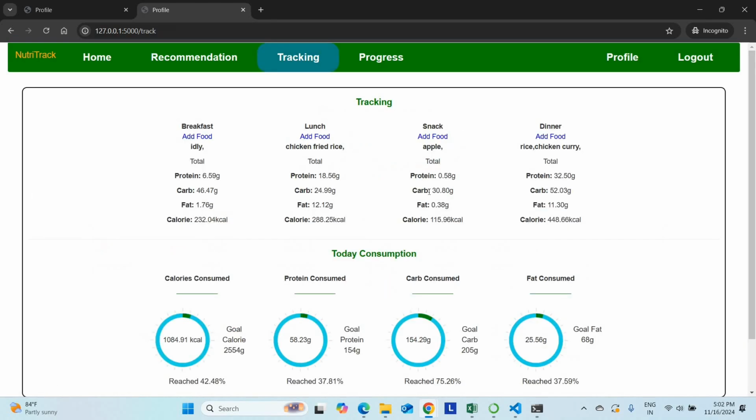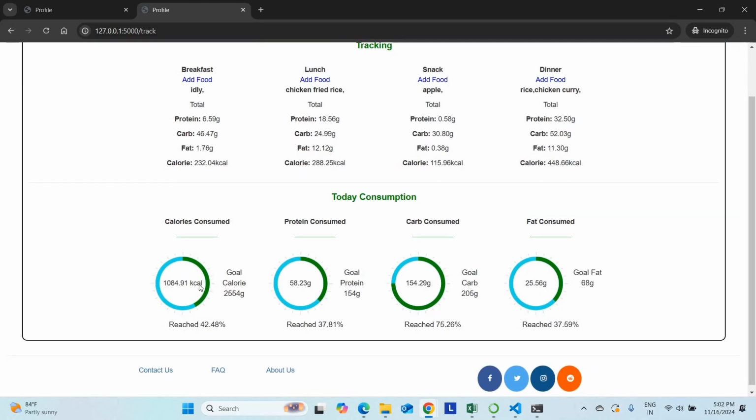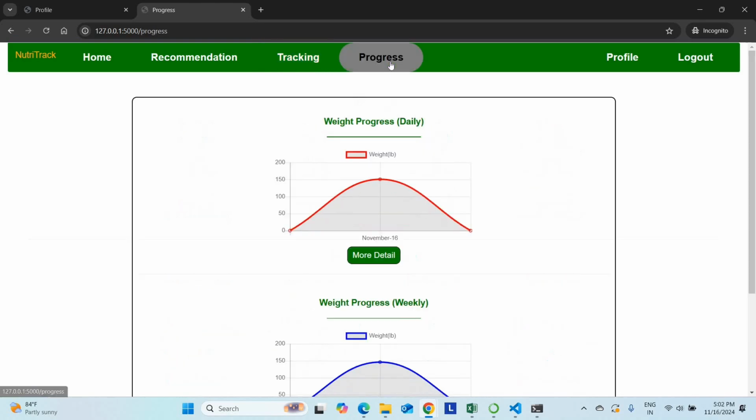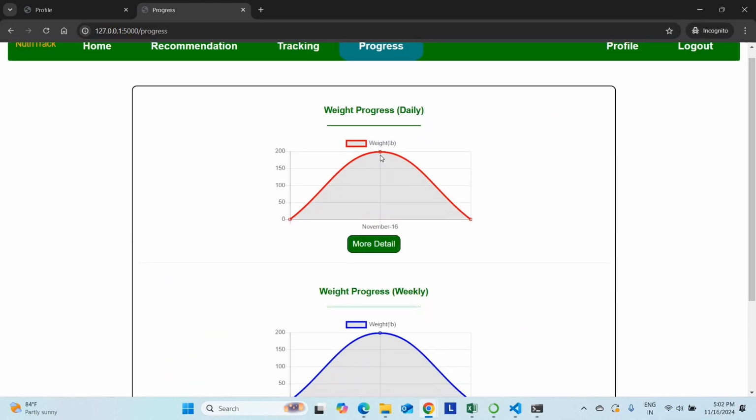Now go back. So now I have added overall things. Today I have taken 1084 calories. This is the amount of protein I have taken, 58 grams. My carbs count will be 54 grams. My fat will be 25 grams. Perfectly it will track. Now go to the progress. In progress you can check the graphs.